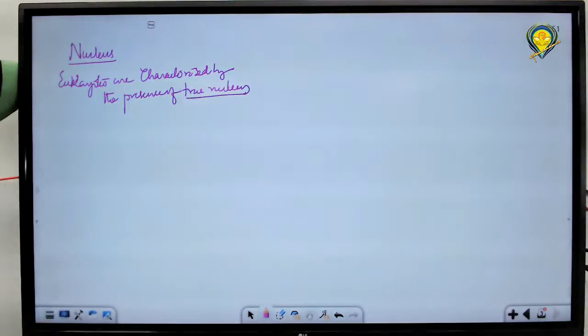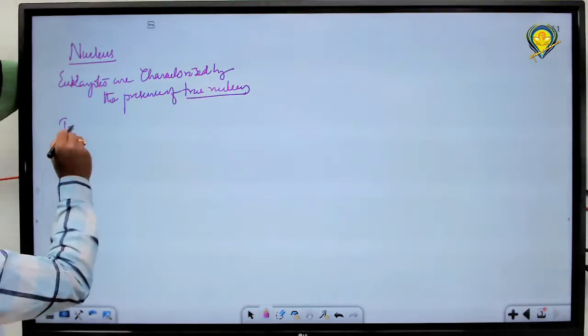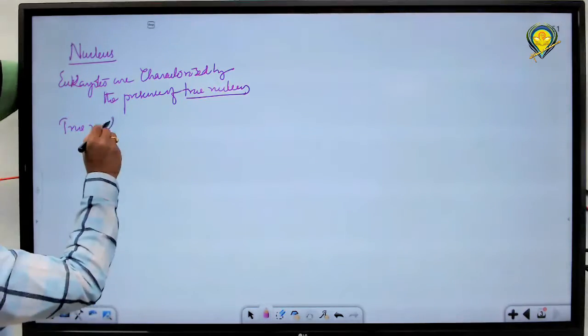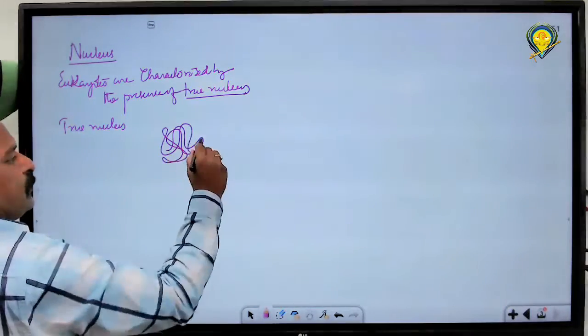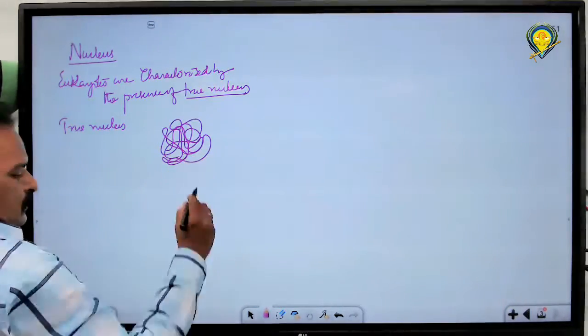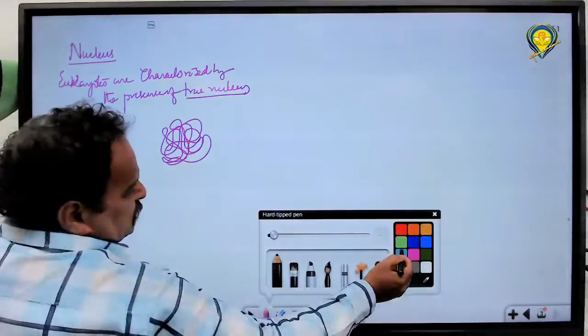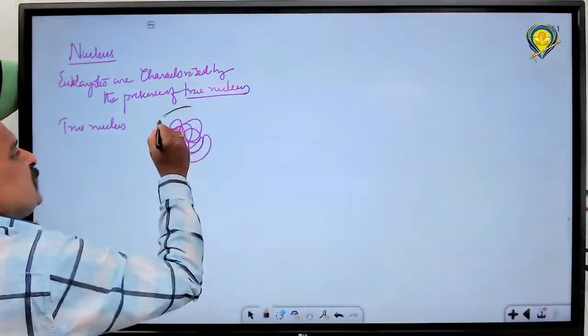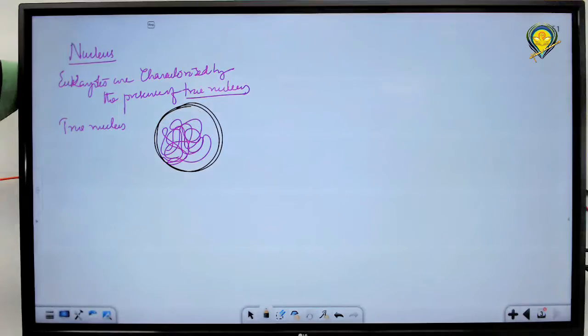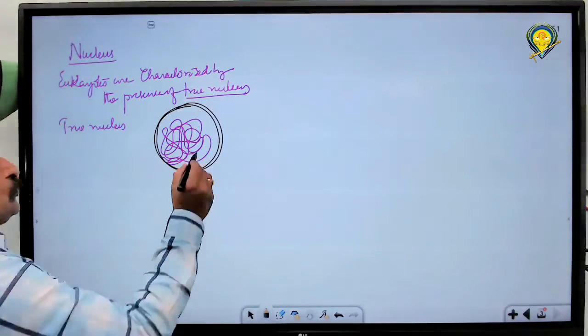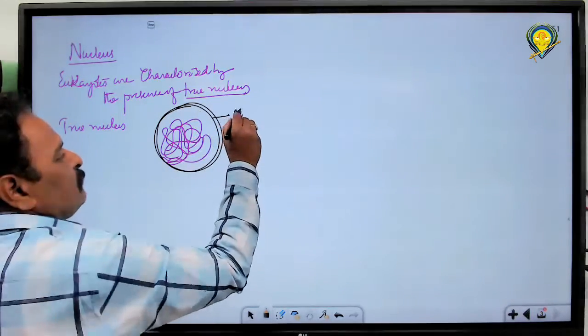So true nucleus is the characteristic feature of a eukaryote, whether it is a plant cell or an animal cell, that doesn't matter. So this is the nuclear material or chromatin, genetic material, which has been surrounded by a membrane-like structure. This is a membrane that surrounds the chromatin material. So this is what we call the nuclear membrane.